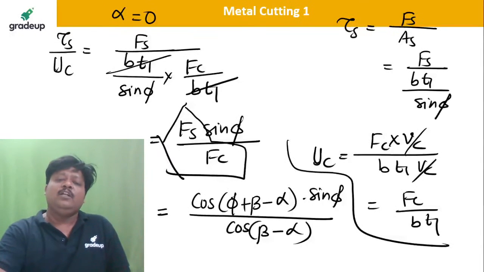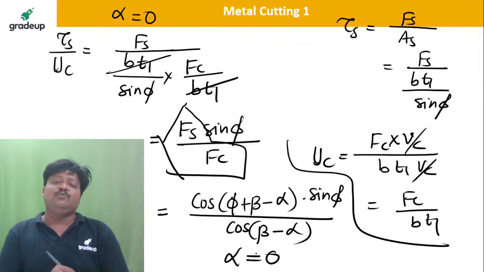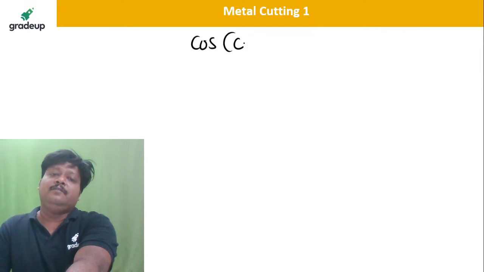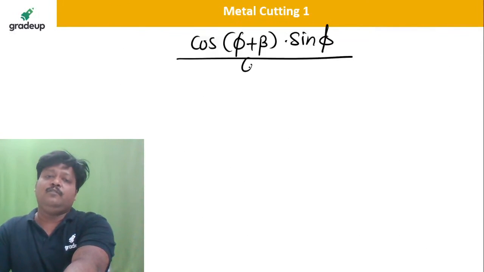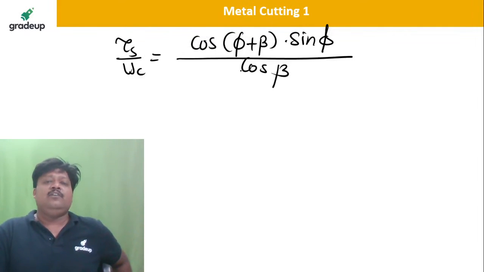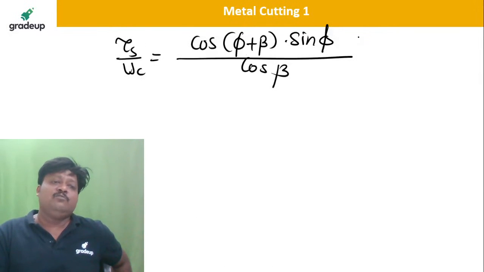I can write now, because here they are saying alpha is equal to 0 degree. What can I put here? Alpha is 0. So I will get cos of phi plus beta into sin phi as the numerator, divided by the denominator, cos of beta, which is equal to tau s divided by UC. Isn't it? Now dear, what is cos of A plus B? Cos A cos B minus sin A sin B.